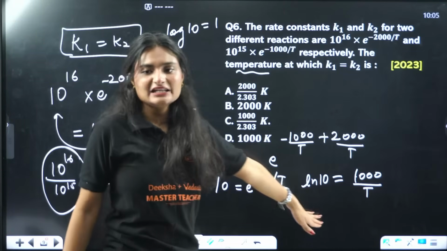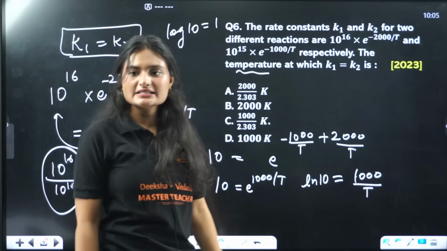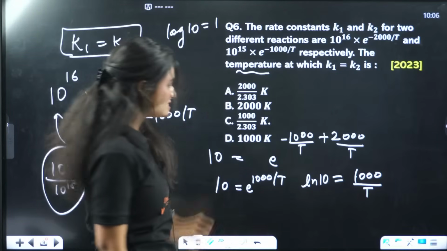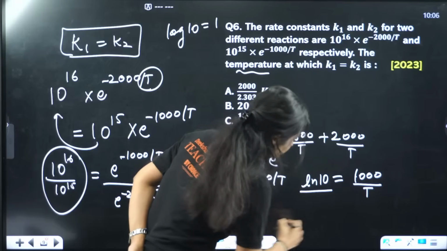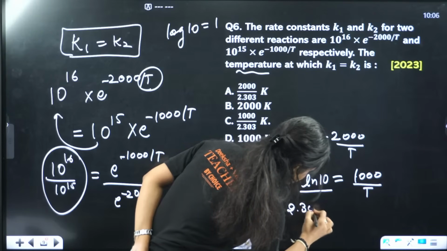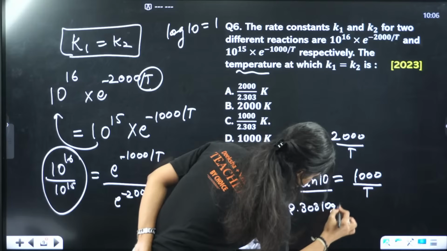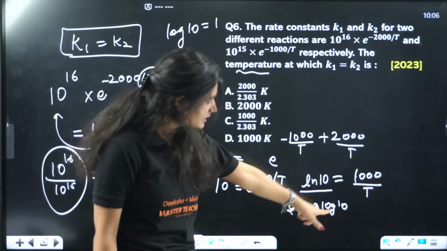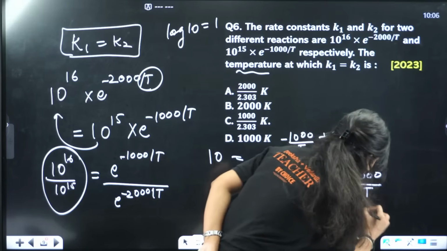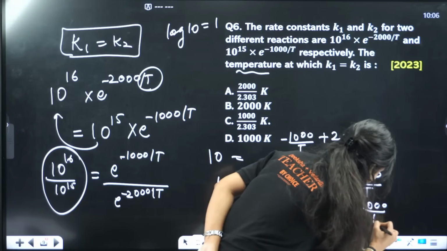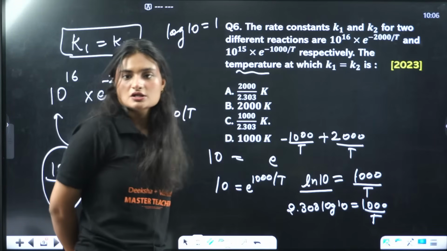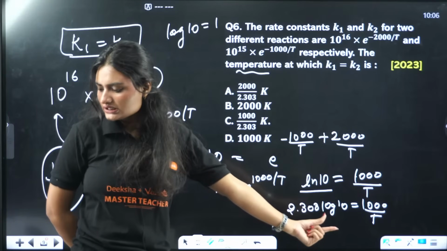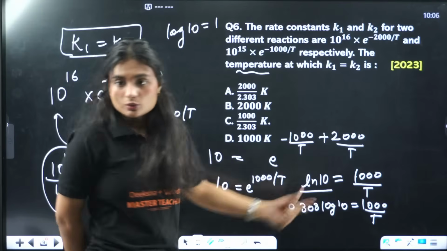1, but ln of 10 is not equal to 1. What is it equal to? We'll convert it into log to the base 10. How? ln of 10, we'll write 2.303 log of 10. So 2.303 log of 10 is equal to 1000 by T. Clear? So that means T will be equal to what? 1000 upon 2.303.